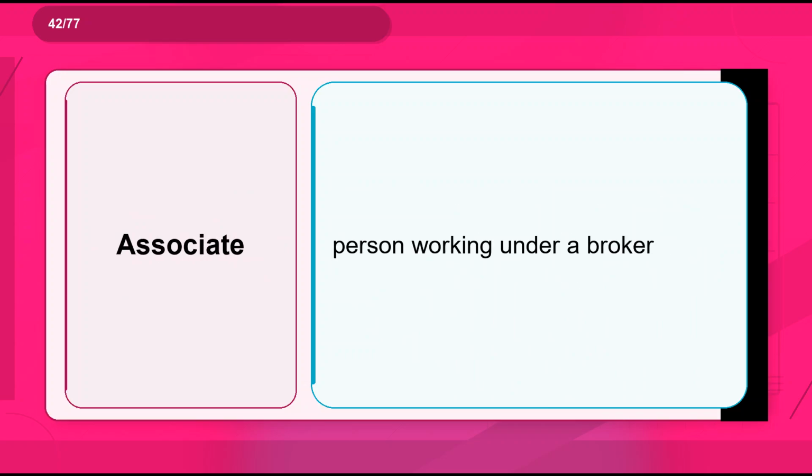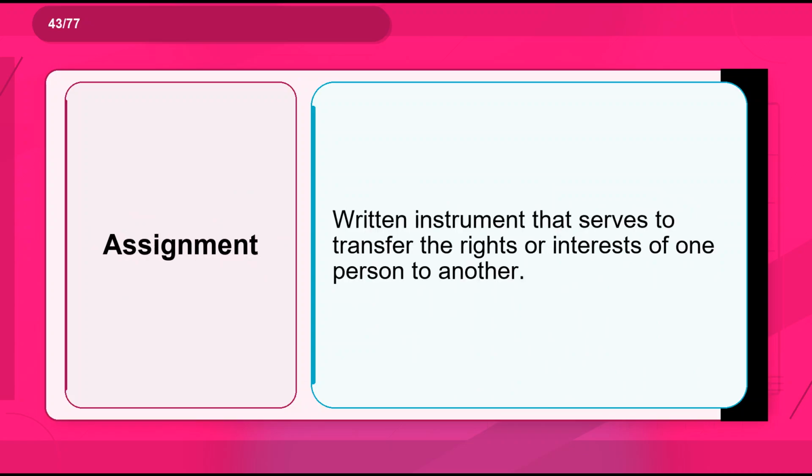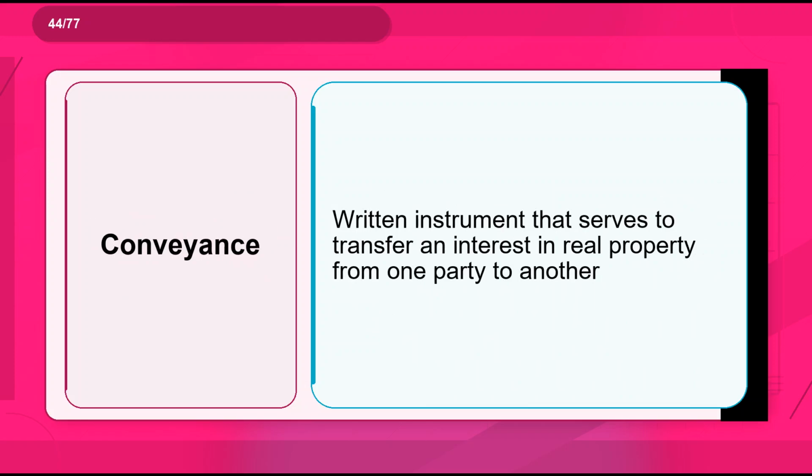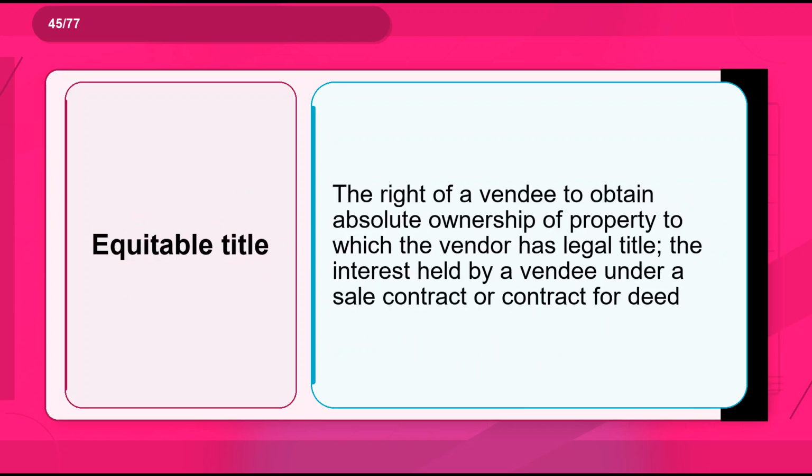Flashcard 42. Term: associate. Definition: person working under a broker. Flashcard 43. Term: assignment. Definition: written instrument that serves to transfer the rights or interests of one person to another. Flashcard 44. Term: conveyance. Definition: written instrument that serves to transfer an interest in real property from one party to another. Flashcard 45. Term: equitable title. Definition: the right of a vendee to obtain absolute ownership of property to which the vendor has legal title, the interest held by a vendee under a sale contract or contract for deed.